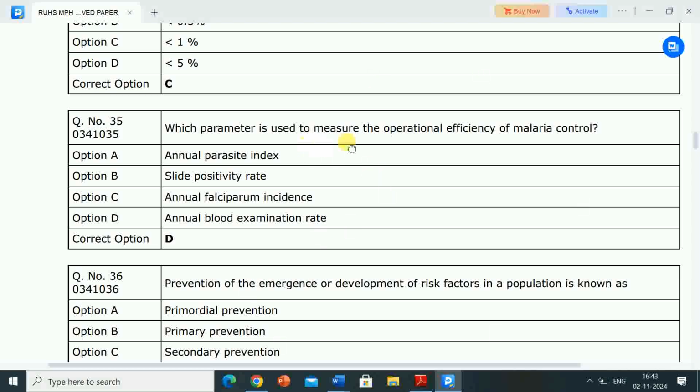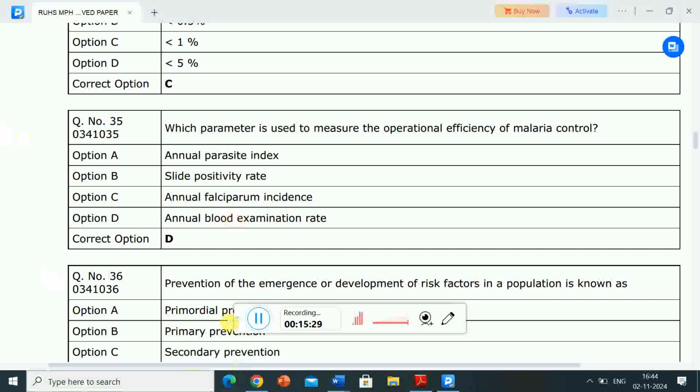So the parameter which is used to measure the operational efficiency of malaria control is annual blood examination rate.